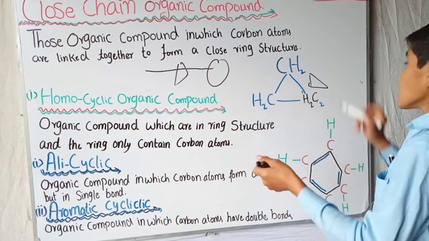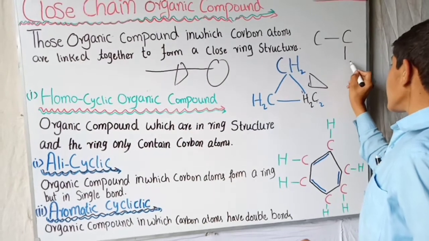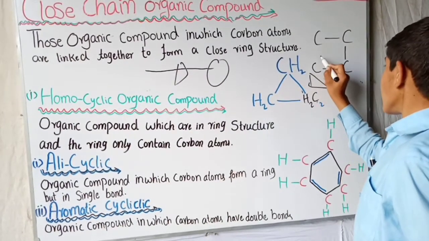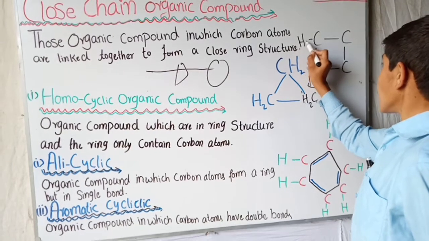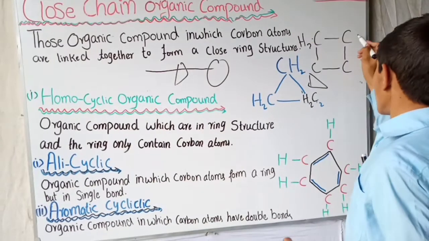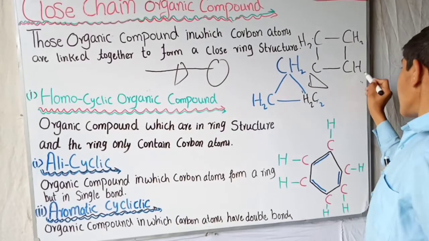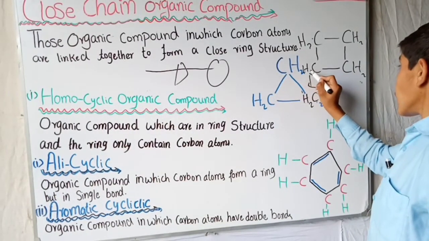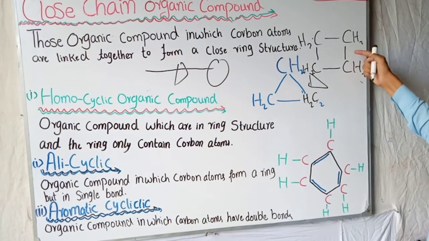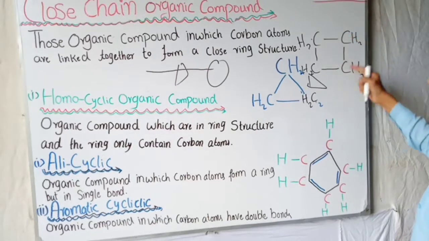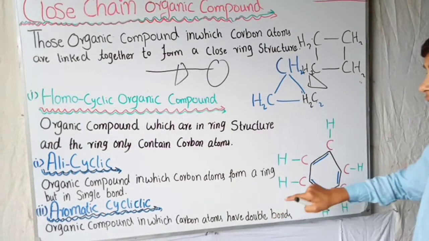If I make another one as a butane, this is called cyclobutane, and you can see there that the bonds between the four carbon atoms are single bonds. So we call it an alicyclic compound.